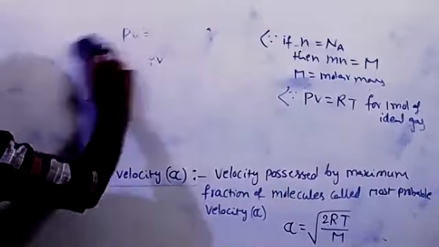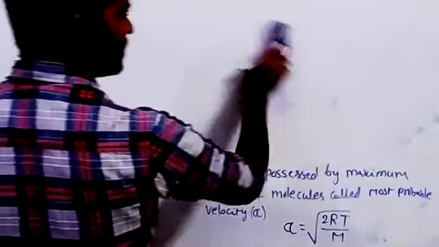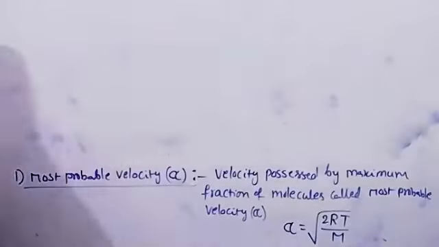Next one, average velocity. This is just the average of the velocity possessed by the different molecules.